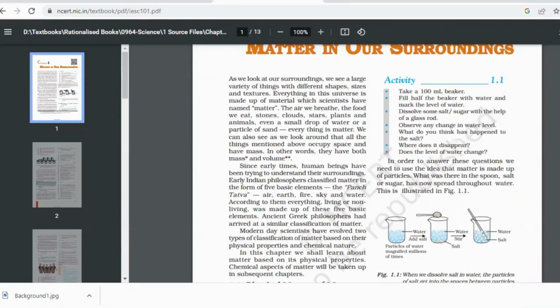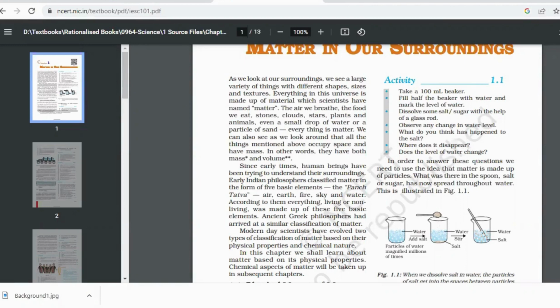Just tell them, take a beaker, fill it half with water, dissolve some salt and sugar. We would say the level of the water, if earlier it was 10 ml, the level later on would be 10 ml only. You added a teaspoonful of sugar or salt, the level of water didn't change. Why? Because the sugar or salt occupied the space between the particles of matter. This shows that water is not continuous. It is made up of particles. Hence proved. Clear? Yes, ma'am.